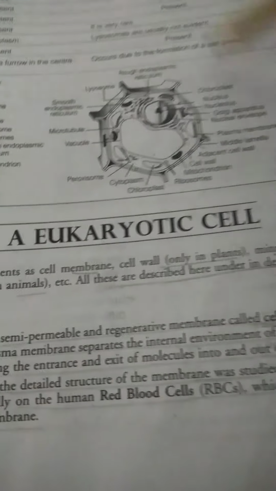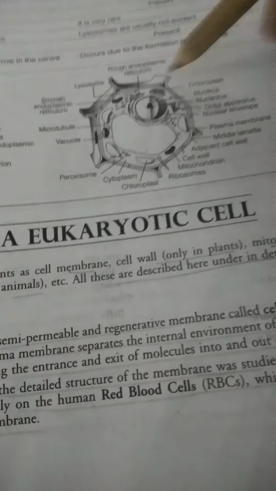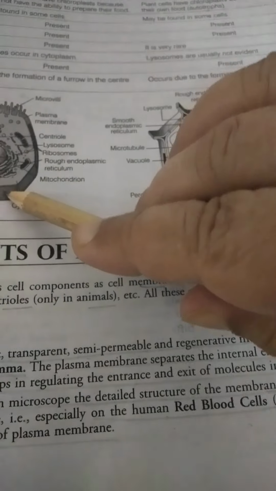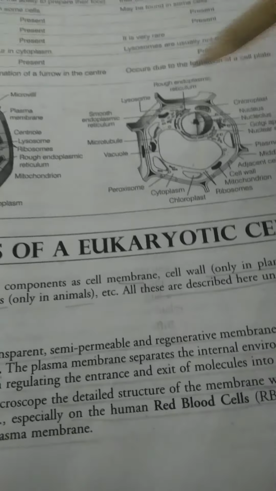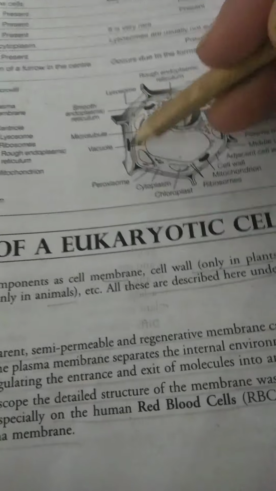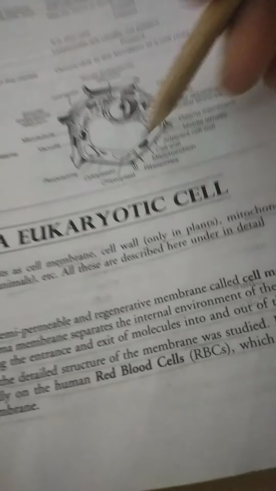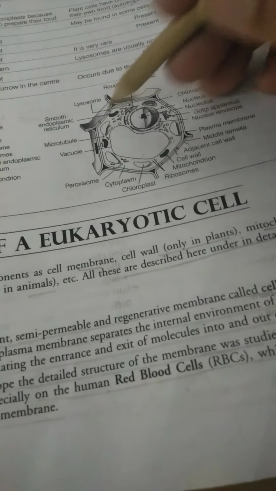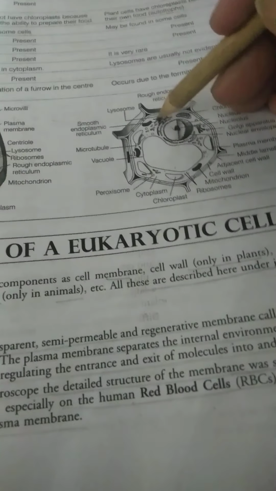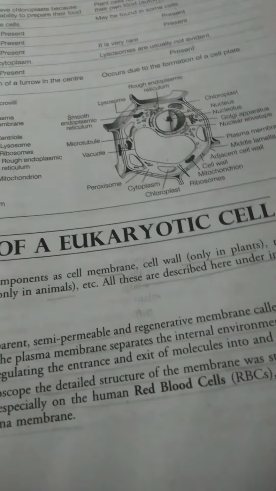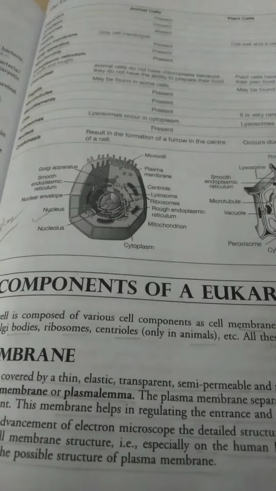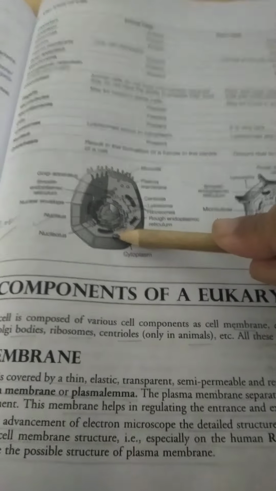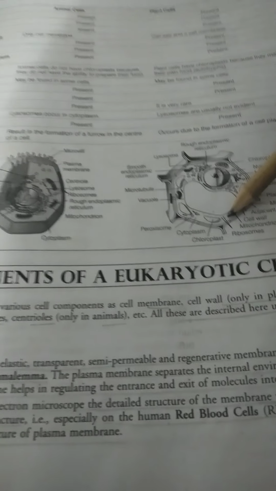Now this is the plant cell. What is the basic difference? The plant cell has the cell wall, while the animal cell has only the cell membrane. The plant cell has the cell wall and cell membrane. Then it has a vacuole, which covers 90% of the plant cell. It has nucleus, nucleolus, nuclear membrane, smooth endoplasmic reticulum, chloroplast, ribosomes, then mitochondria. All these are present in the plant cell. So you have studied the difference between the animal cell and the plant cell.